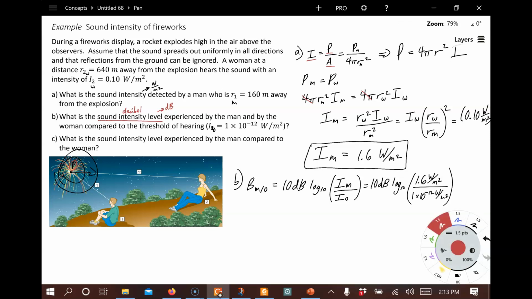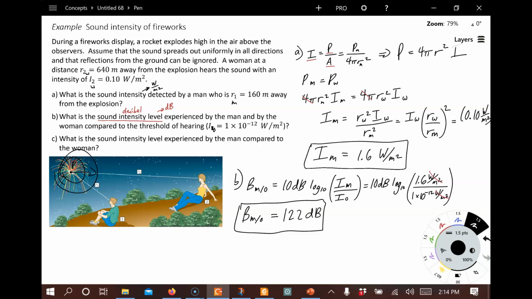And again, this is a ratio, so this is nice. The units are the same, they cancel out. When we plug this into our calculator, the loudness in decibels of the man is equal to 122 decibels compared to the threshold of hearing.